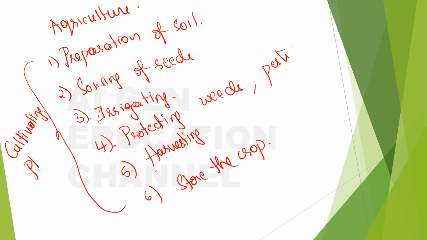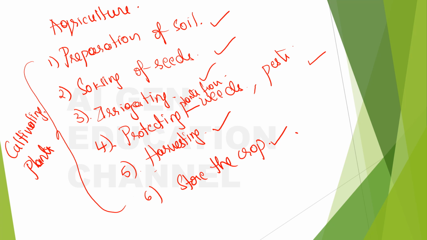For cultivating plants, we have to go through all this: preparation of soil, sowing of seeds, irrigating, and protecting the plants from weeds and pests, right? Not protecting weeds and pests, protecting the plants from weeds and pests. Okay? Then harvesting and also storing the crop, right?